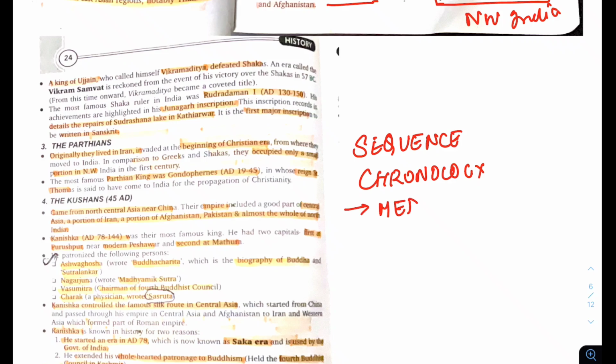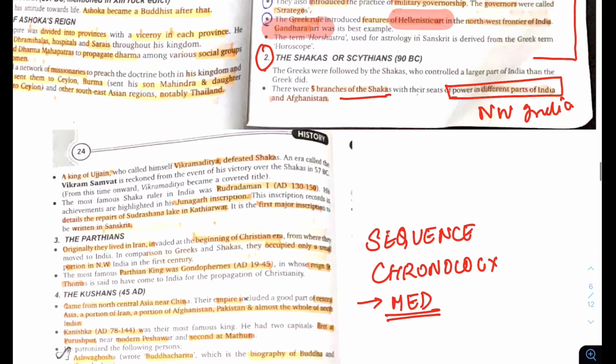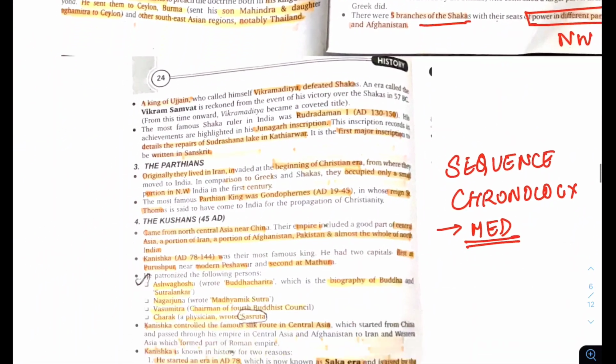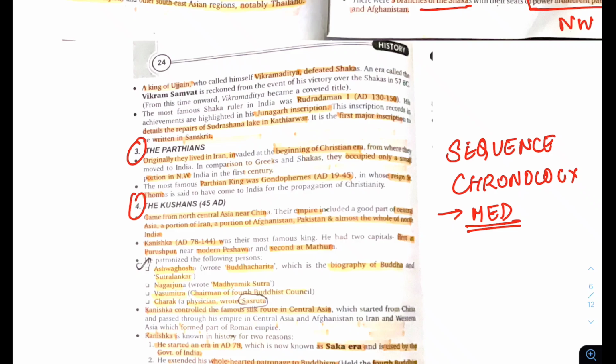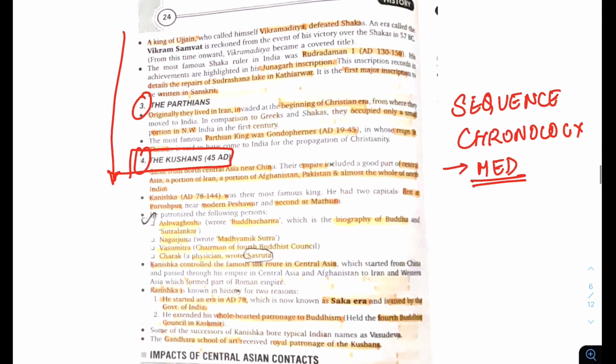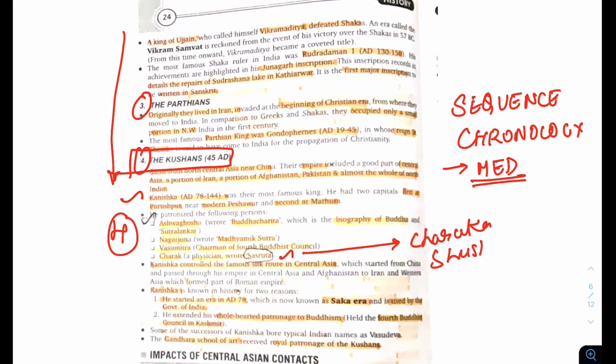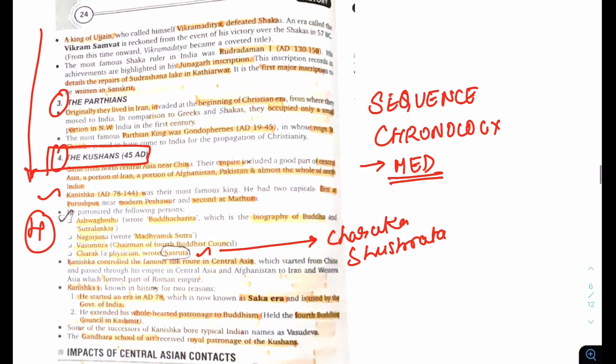Look at this: the Indo-Greeks, Shakas, then Parthians, Kushans. The sequence of how these kings came, Kanishka, the 4th Buddhist council, Charaka Samhita, Shushruta. The key thing is understanding the chronology of ancient and medieval.